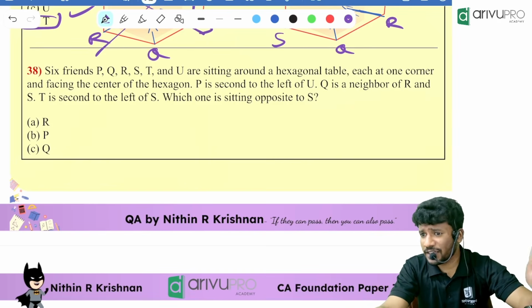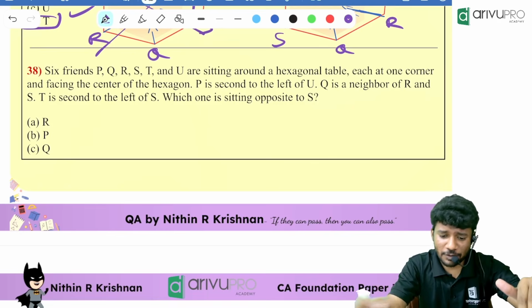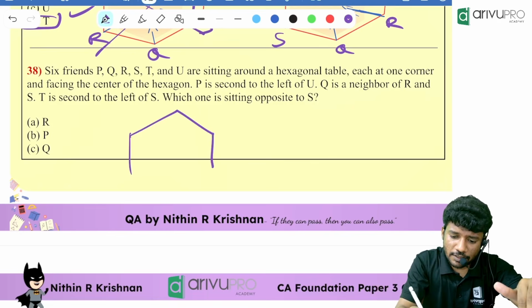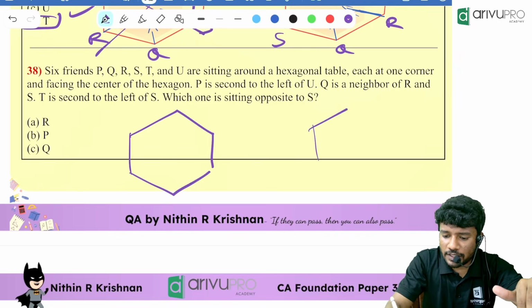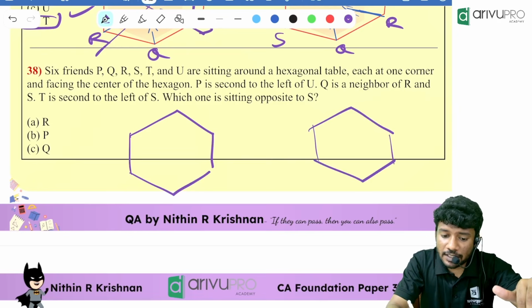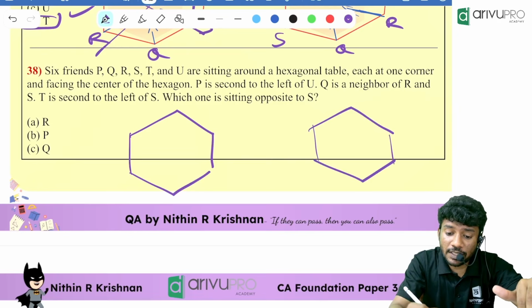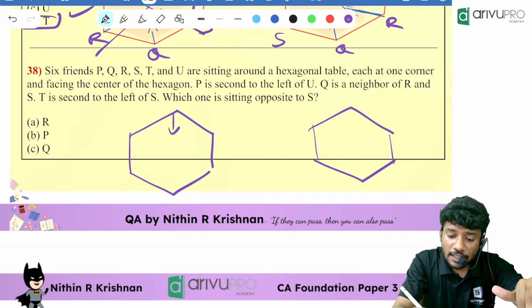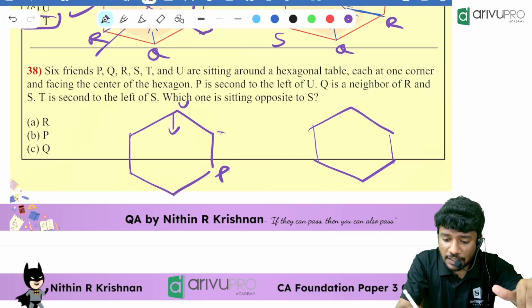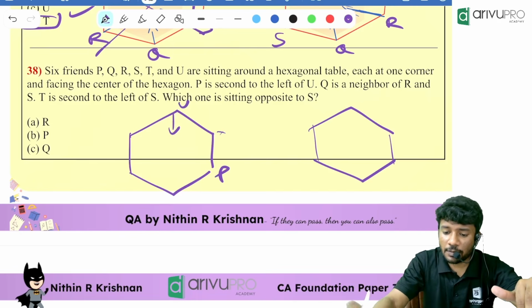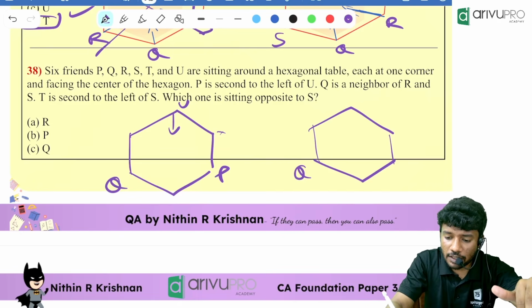Anyway, the answer is the same. Whatever we just did now, the answer is the same. So there is a hexagonal table. We will always take two possibilities. P is second to the left of U. That means if U is over here, first left, second left, P is there. Q is a neighbor. That means I can put Q over here.